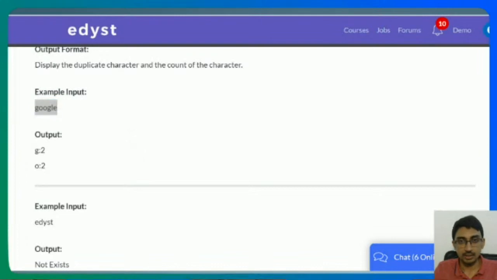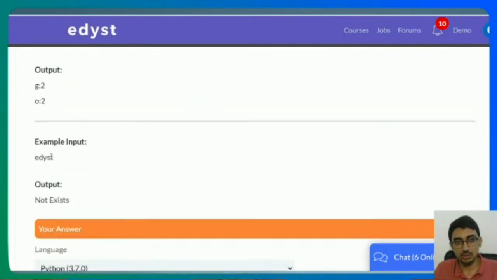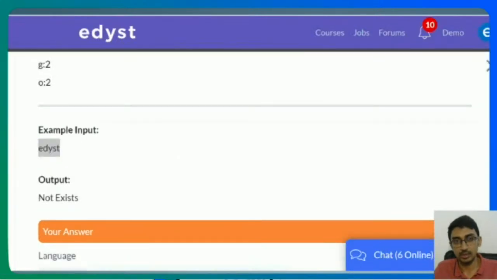Here there are two alphabets that are repeating twice. G is repeating twice, O is repeating twice. So we print G2, O2. But if you look at Edyst, none of the alphabets are repeating twice: E, D, Y, S, T. So you print not exists. Bad grammar, but it is what it is.